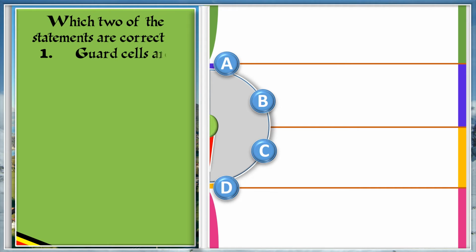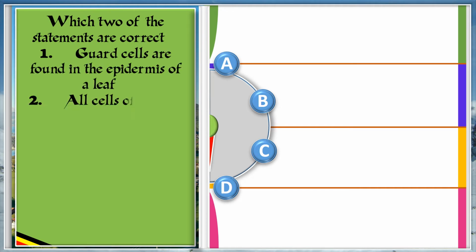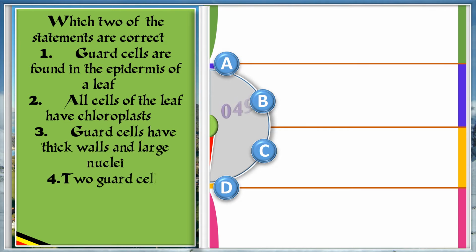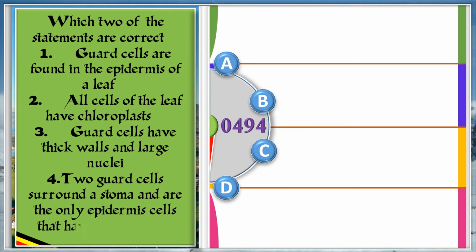Which two of the statements are correct? 1. Guard cells are found in the epidermis of the leaf. 2. All cells of the leaf have chloroplasts. 3. Guard cells have thick walls and large nuclei. 4. Two guard cells surround a stoma and are the only epidermis cells that have chloroplasts.